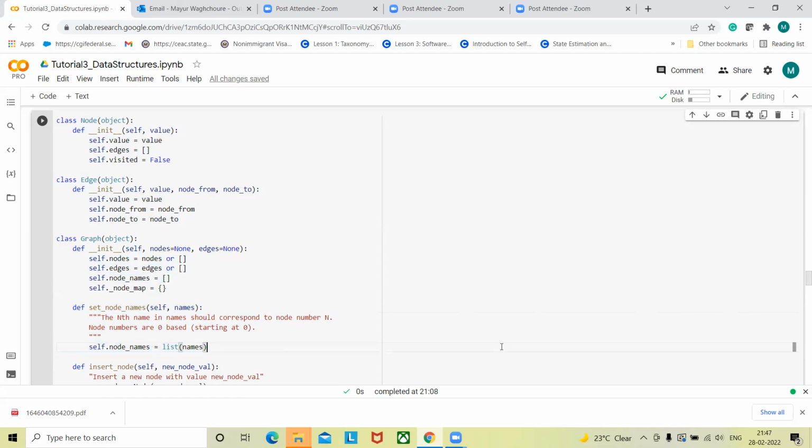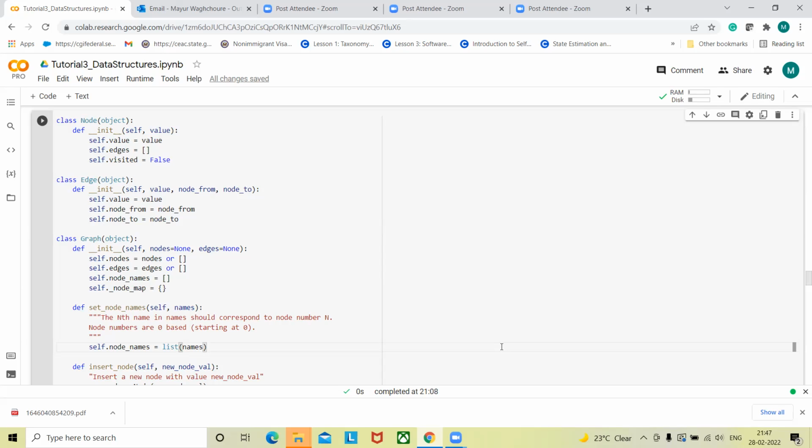When you go to implement A star or Dijkstra, or whenever you have to perform any algorithm related to global planning, you need to take in all the information, all the data related to cities, and create a graph out of it. Once that graph is ready, you can go for implementation of BFS, DFS, Dijkstra or A star search. That's the reason you need to know how to create a graph.